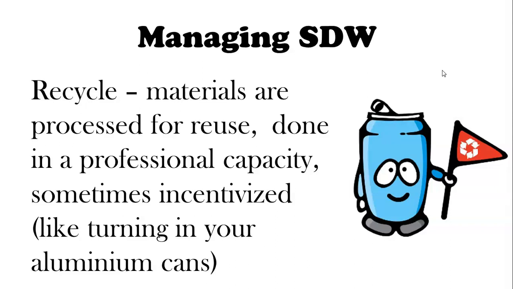The materials are processed for reuse, usually done by professionals. Sometimes you're given incentives from state and local governments, for example, when you return aluminum cans for money. Companies can afford to pay for aluminum cans in this way because aluminum has a high cost of production from the raw material. So recycling from aluminum cans actually saves companies money.